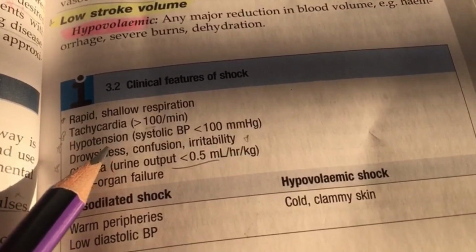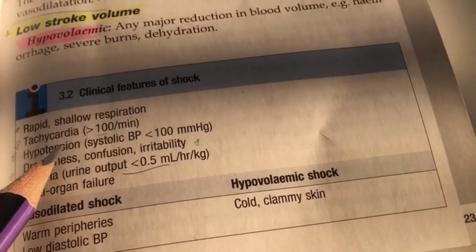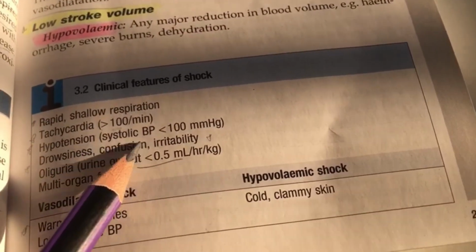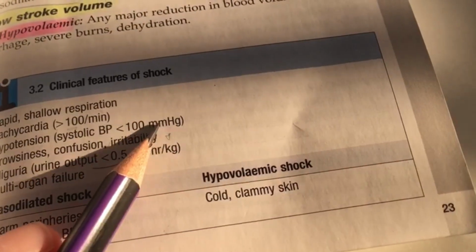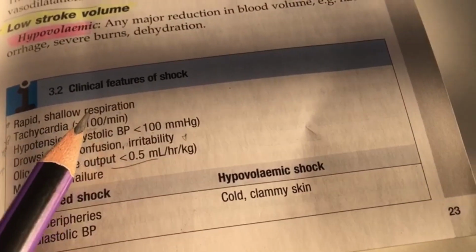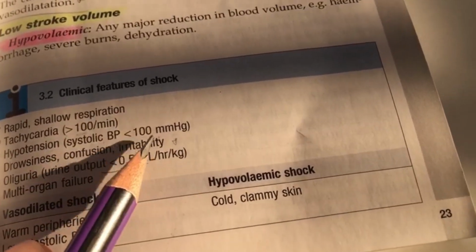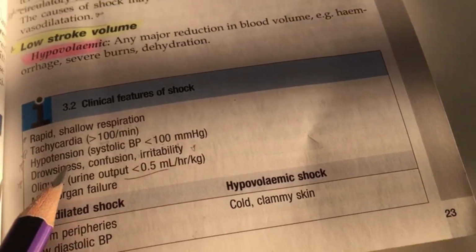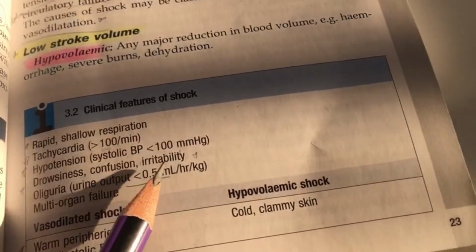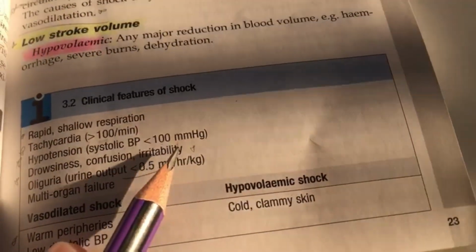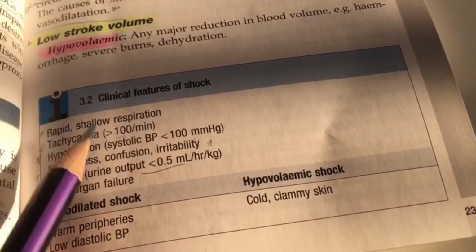As well, the patient will have hypotension, and hypotension is one of the late manifestations of circulatory shock, meaning the systolic blood pressure will be less than 100 mmHg. So we can keep it like this: tachycardia, heart rate more than 100 beats per minute; hypotension, systolic blood pressure less than 100 mmHg. Also, the patient can suffer from drowsiness, confusion, or irritability, and this is due to the underperfusion of the most vital organ in the body, which is the brain.